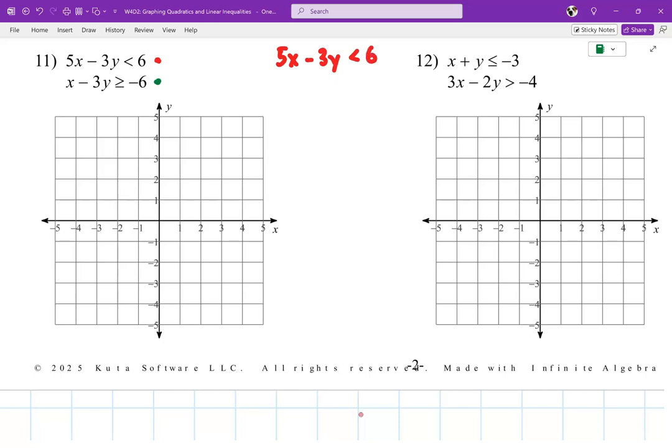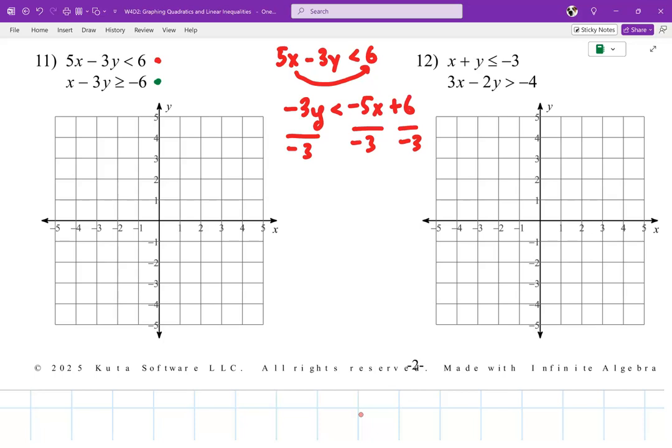So I got to solve for y. Let's move the 5x over. So that's -3y is less than -5x plus 6. Okay? Then I have to divide both sides by a -3. What am I supposed to do when I have an inequality and I divide both sides by negatives?